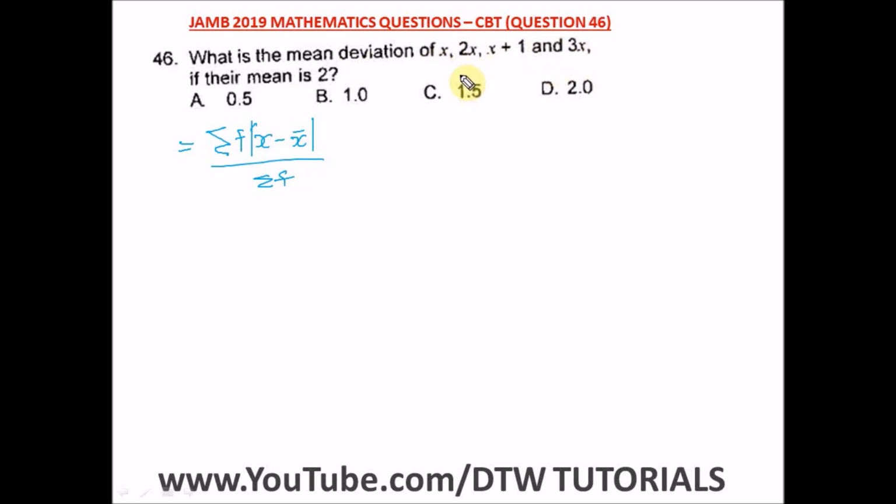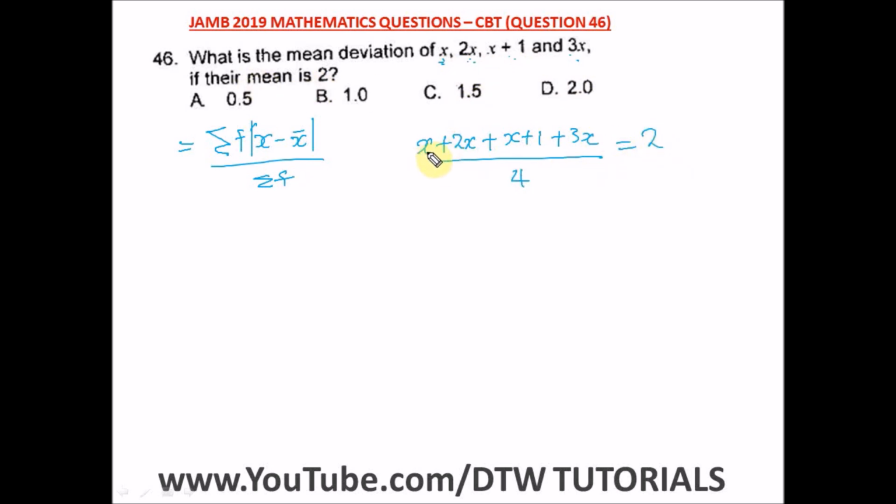So what do we do to look for x, since we have been given our mean as 2? All we need to do is say x plus 2x plus x plus 1 plus 3x, divided by the number of values we have here. We have 1, 2, 3, 4. So divided by 4 equal to our mean, which is 2.